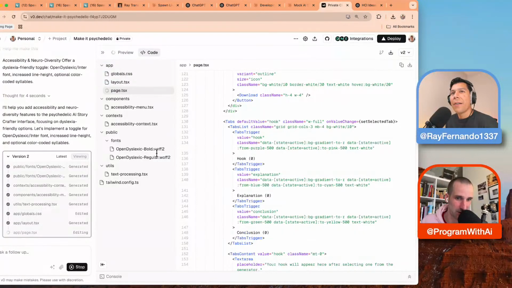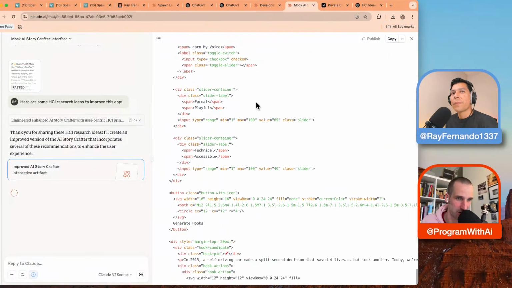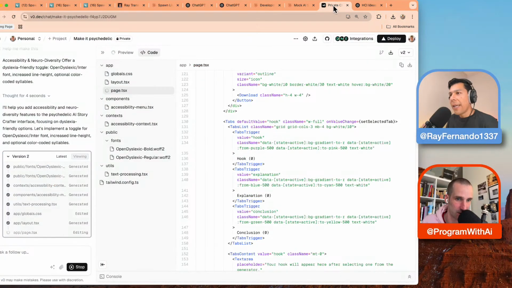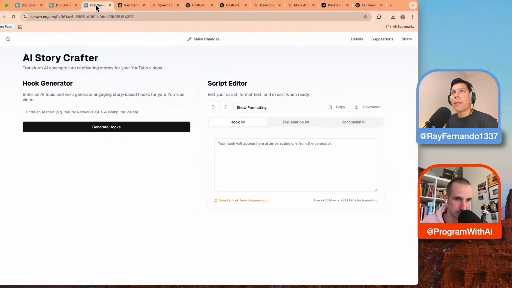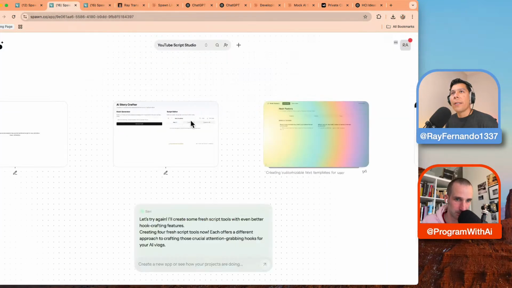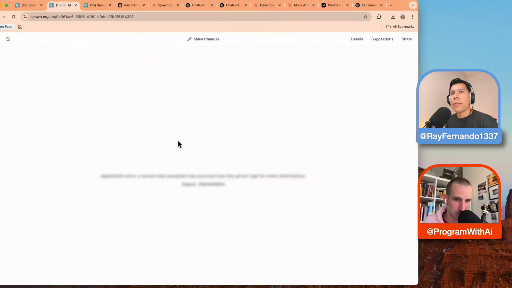I mean, yeah, let's see. I think V0 is going to be better because it's agentic, right? It's able to manage its context much better. Each one kind of gets their own type of thing here. So back in Spawn, let's see how this is doing. We're still waiting for some of the other apps. I think this one failed, right? Yeah.